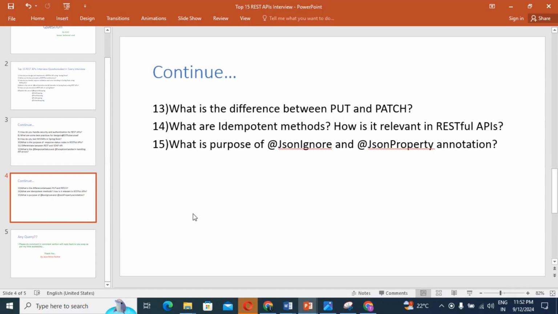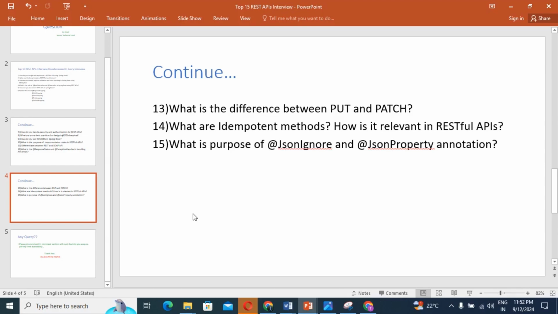So guys, what have we understood? GET, HEAD, PUT, DELETE, OPTION, and TRACE are idempotent methods, meaning they are safe to be retried or executed multiple times without causing unintended side effects, guys. POST and PATCH are generally considered non-idempotent as their outcomes may vary with each request. Right, guys? So that is the idempotent method and how it works in the REST API.